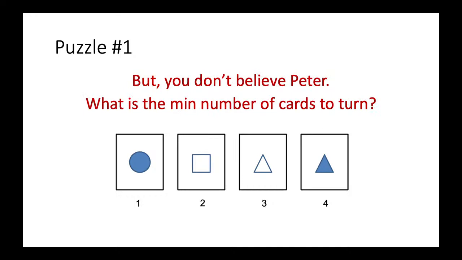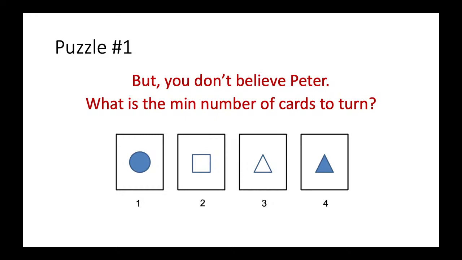Somehow, you don't believe Peter. So, in order to convince yourself that Peter is wrong, you are allowed to turn some cards over and see what is the face on the back of the card. What is the minimum number of cards to turn? This is the first question, which I call puzzle one. And you need to give reasoning why it is correct, and why it is minimum as well.